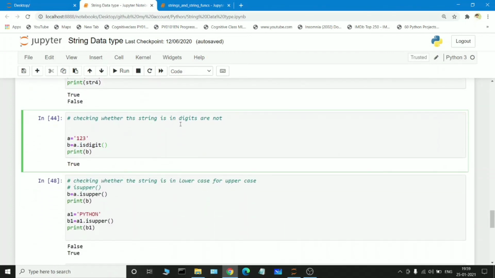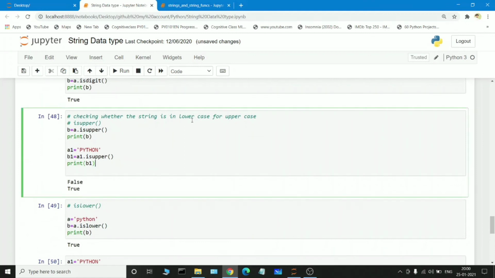Next, checking whether the string is in digits or not. For example, a is 123, passed as a string, and if you want to find whether this string is a numerical representation or character representation, a.isdigit checks whether the variable a is holding character or numerical representation. Automatically it recognizes that a is holding numerical representation, so it will be true. If you pass any character representation here, see, it is printing false, because isdigit is capable of handling digit representation only.